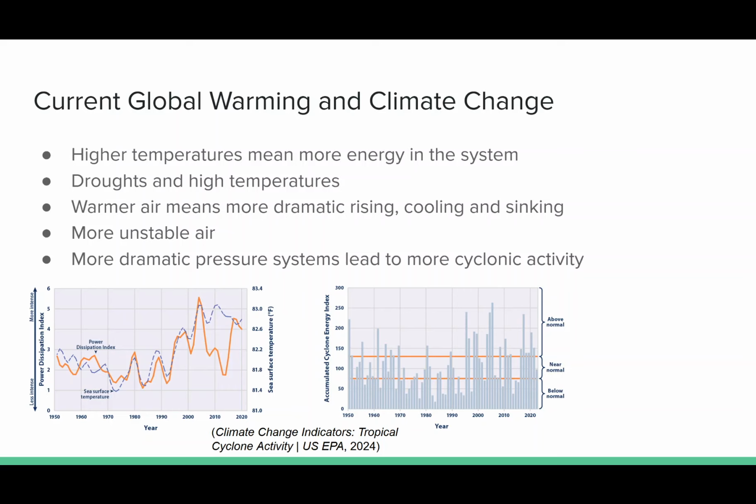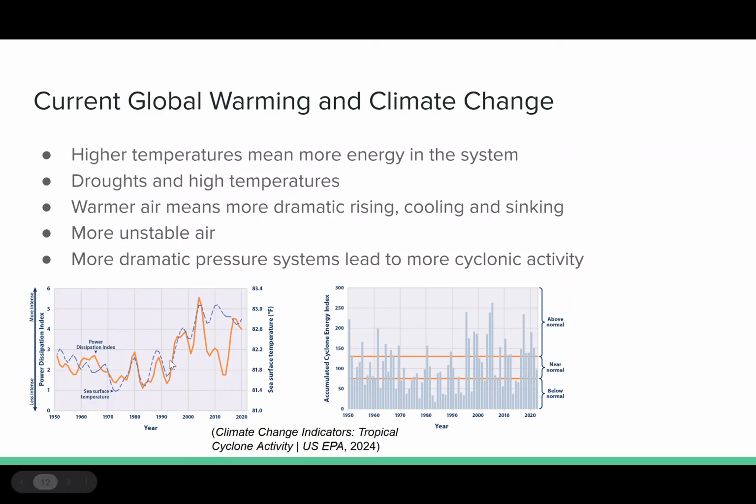This can lead to high temperatures, of course, and it can also lead to droughts because that water is getting evaporated. There's less precipitation in some areas. And that's one of the more obvious effects. But perhaps one of the less obvious effects is warmer air means there's more dramatic rising, cooling, and sinking. With warmer air, we get more of that unstable air as all of these air parcels are interacting. And this unstable air and more dramatic pressure systems can lead to more cyclonic activity. So that means more storms, more tropical depressions, that sort of thing.